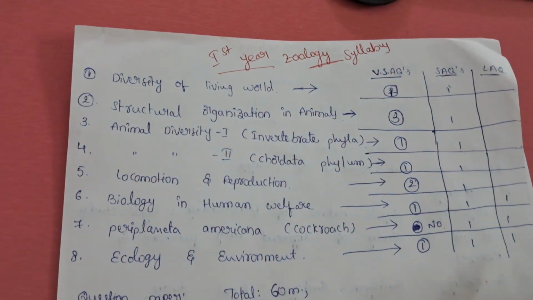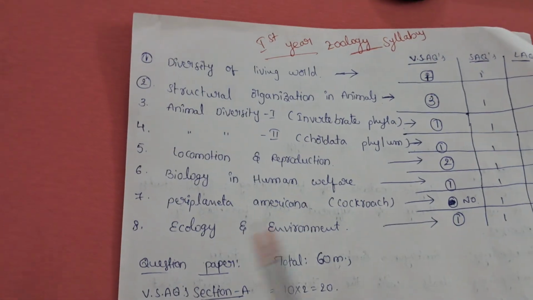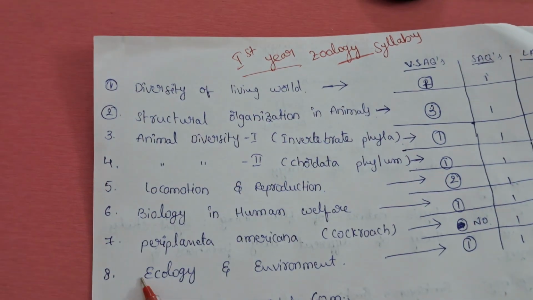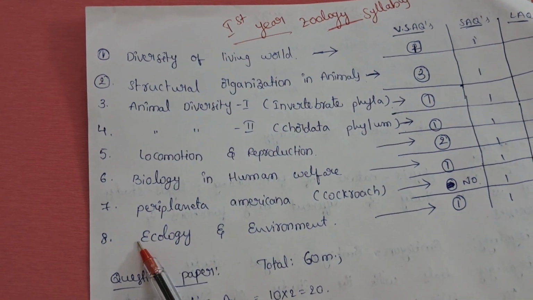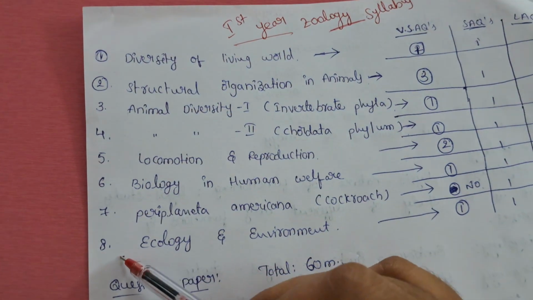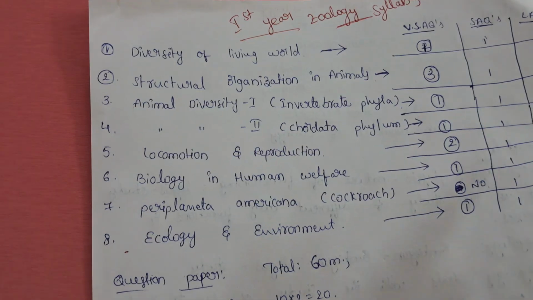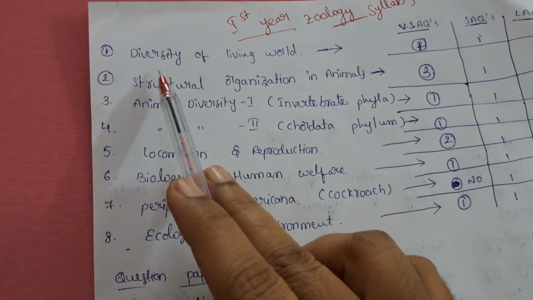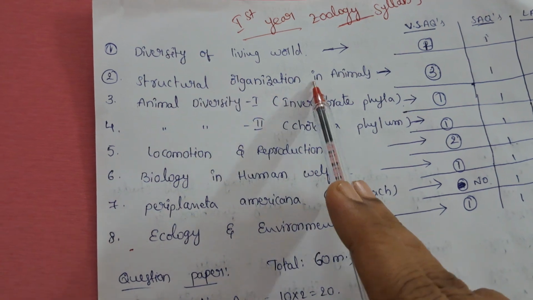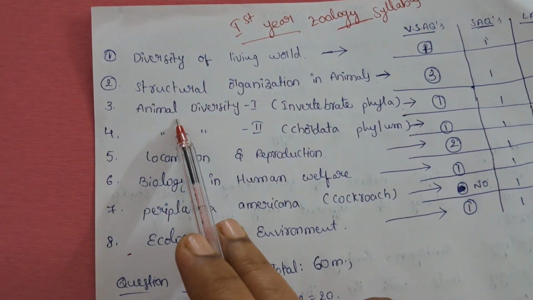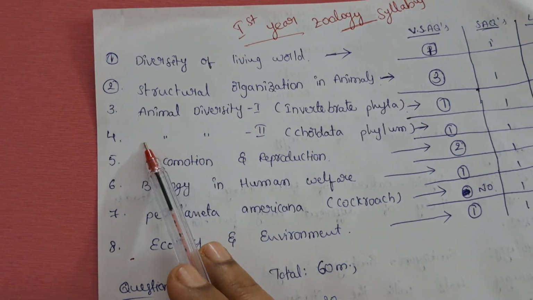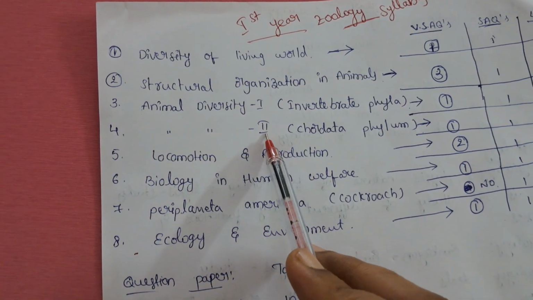This one is the first year zoology syllabus. Zoology has, sorry, 8 chapters. The first chapter is diversity of living world, the second is structural organization in animals, the third is animal diversity 1, and the fourth is animal diversity 2.